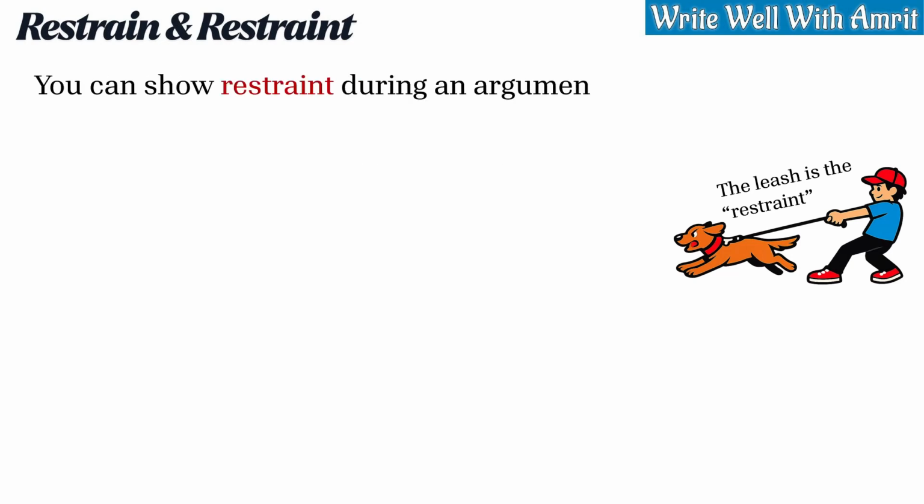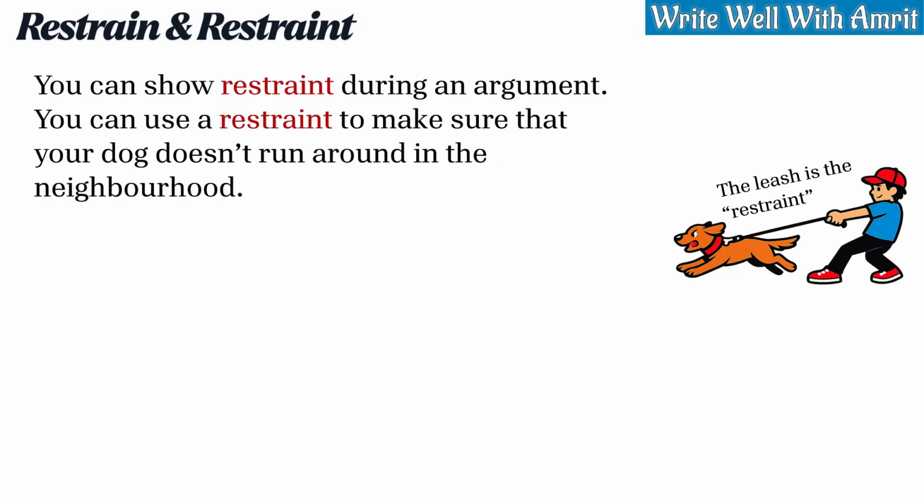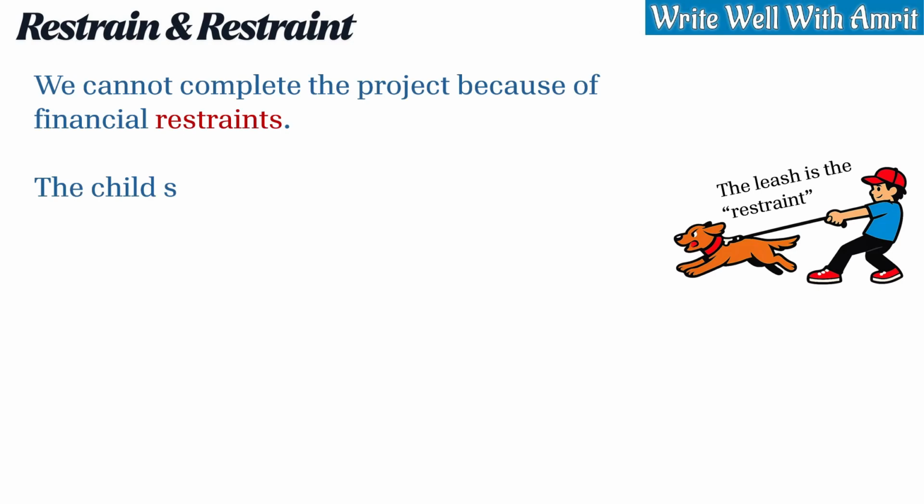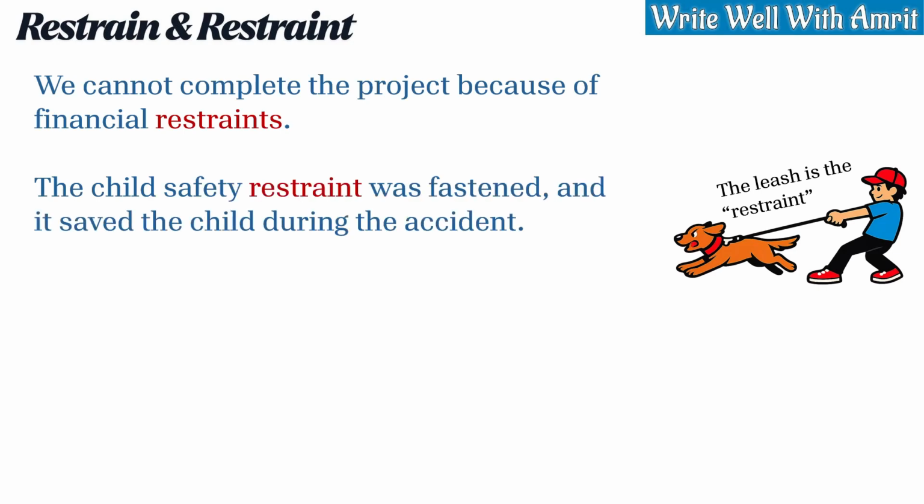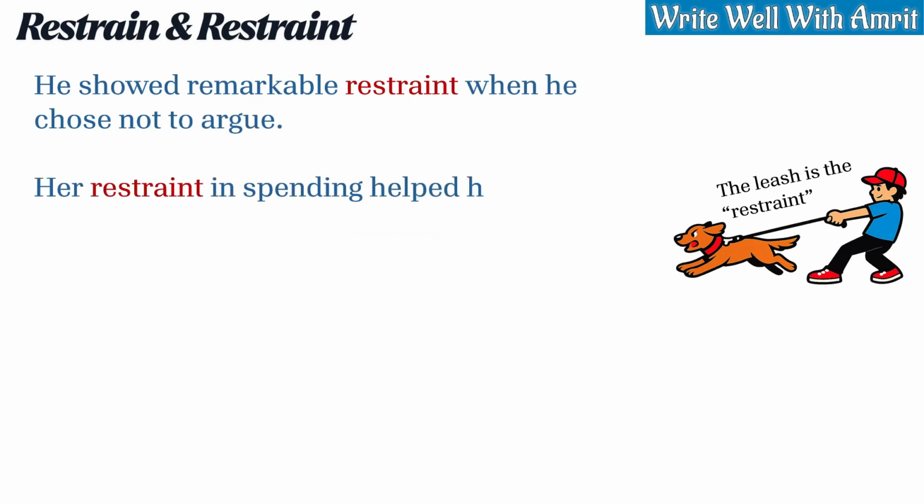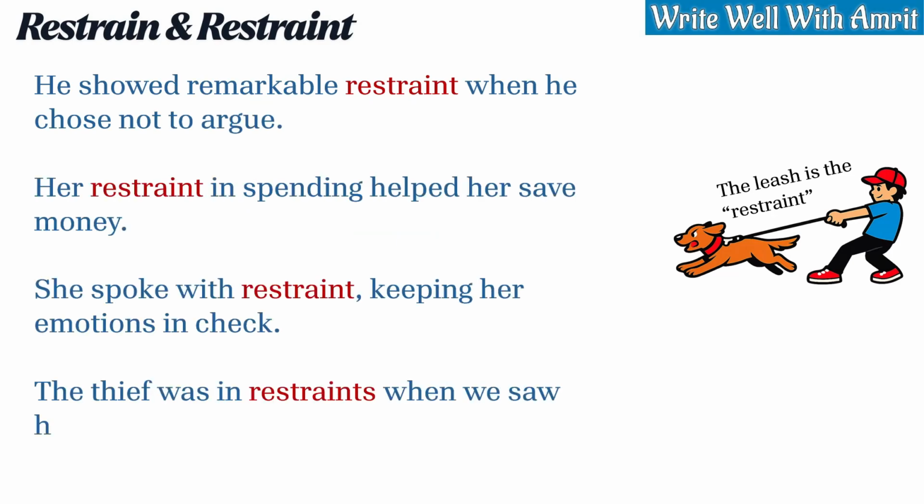You can show restraint during an argument. You can use a restraint to make sure that your dog doesn't run around in the neighborhood. To understand better, here are some sentences using restraint. We cannot complete the project because of financial restraints. The child's safety restraint was fastened and it saved the child during the accident. He showed remarkable restraint when he chose not to argue. Her restraint in spending helped her save money. She spoke with restraint, keeping her emotions in check. The thief was in restraints when we saw him.